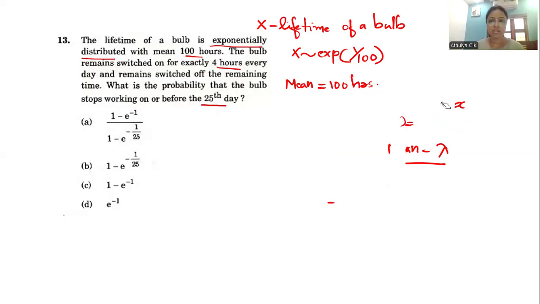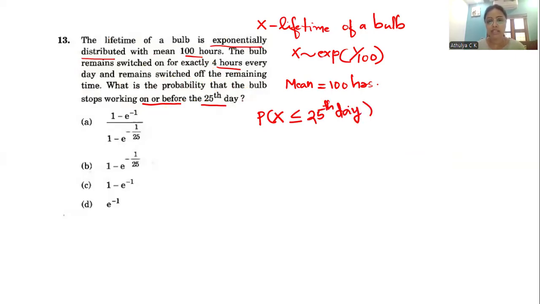Then what are we asked to find? The bulb remains switched on for exactly 4 hours every day and remains switched off the remaining time. What is the probability that the bulb stops working on or before the 25th day? Stops working on or before means we need to find the probability of X less than or equal to the 25th day.